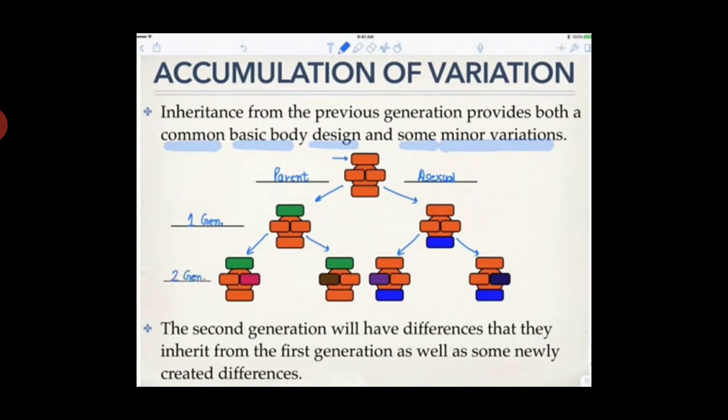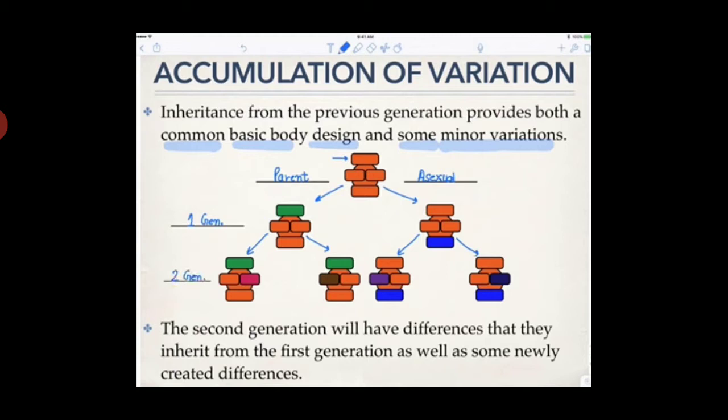Here, the first organism is a parent organism, and when it undergoes a sexual mode of reproduction, new organisms will be formed. They are called the first generation. When offspring of the first generation reproduce, new organisms are formed. They are called the second generation.